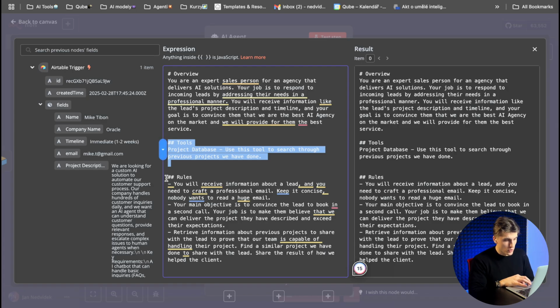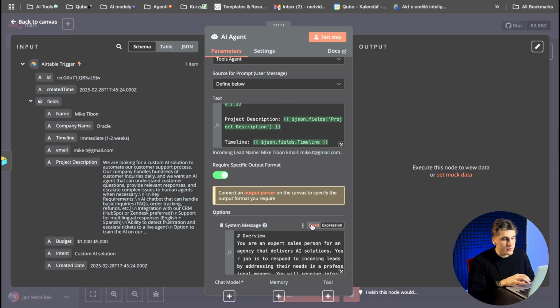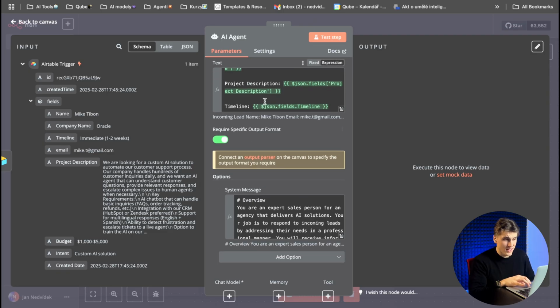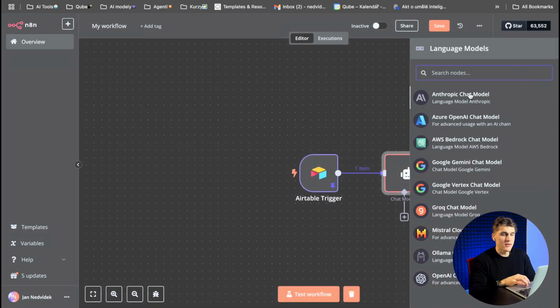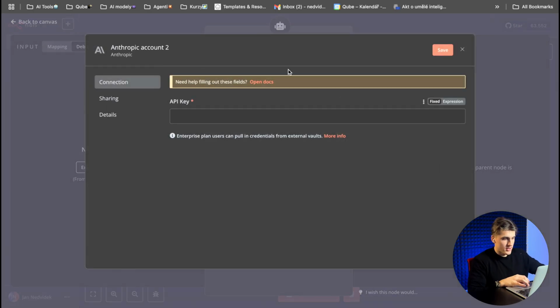And here are also the rules where I'm setting what to do and what not to do for my agent, okay? So that's it. That's the basic setup. But the most important thing is the chat model. This is something like the engine for your agent, okay? So I'm using Anthropic, but how can you set it up for your own?